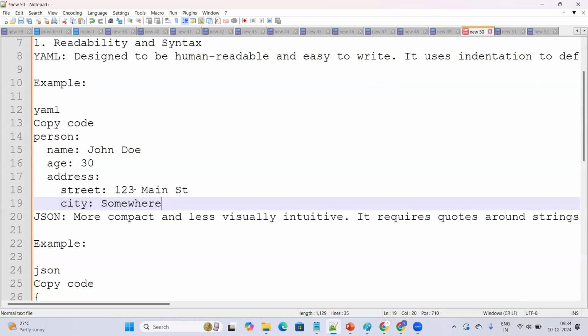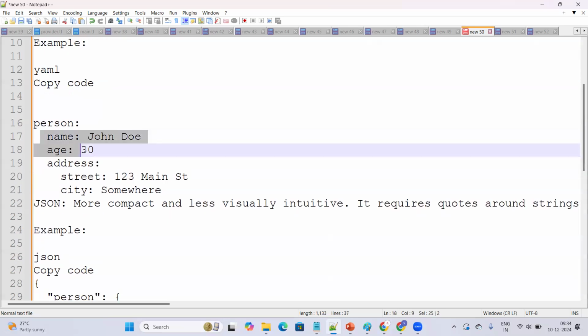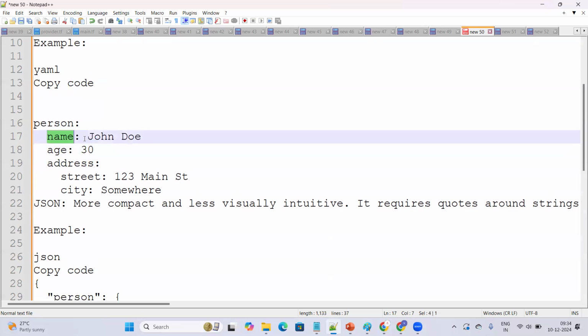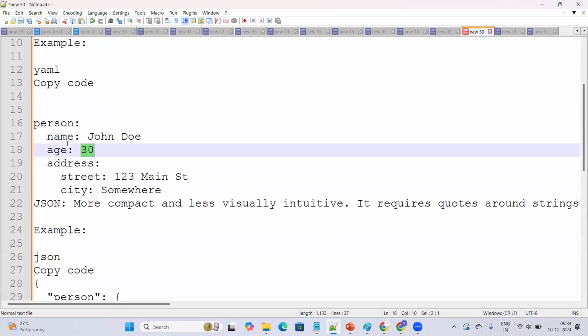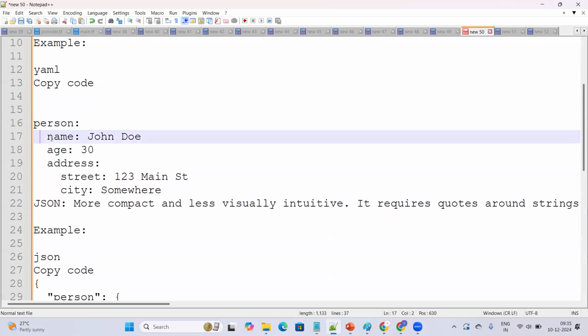Address will be considered as a parent element because address is having some low level elements, like I am going to specify what is the street name, what is the city name and all. For street and city, address will be the parent element. For name and age, what is the parent element here? Person is the parent element. You got it? And again, these are the child elements for the person.